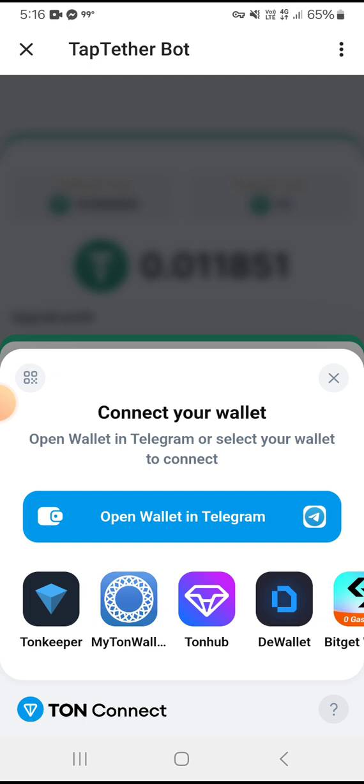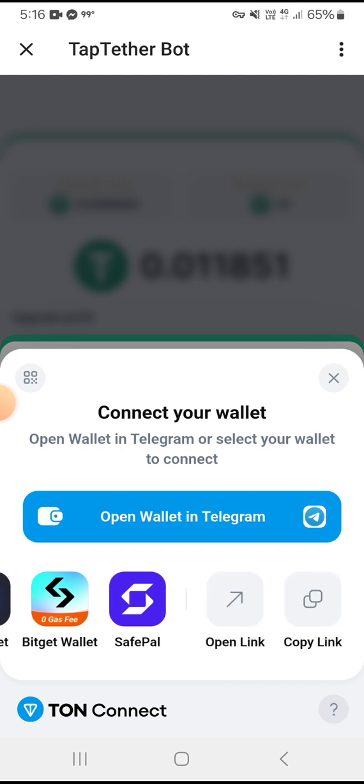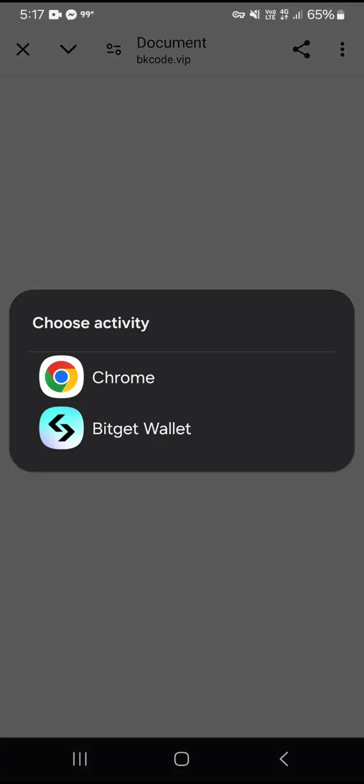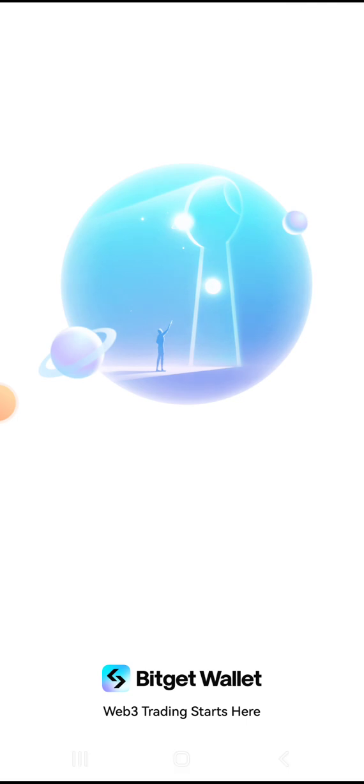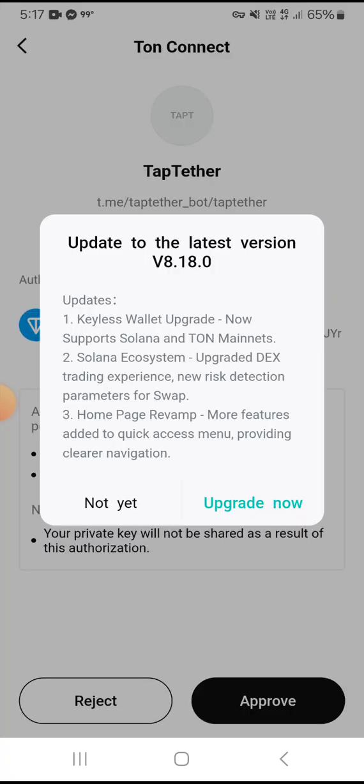You can connect through Tonkeeper, MyTonWallet, TonHub, D-Wallet, BitGet, SafePal, or open link and copy link to add your wallet on this website. Open wallet in Telegram. You can also connect this one to be able to make your first deposit to enhance your earning. Click on the BitGet wallet option. I will show you how you can connect and how you can make a deposit on this website successfully to enhance your earning from here.